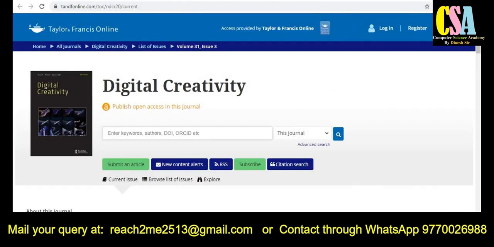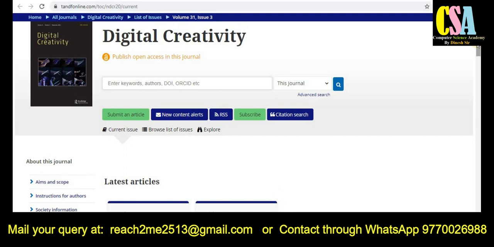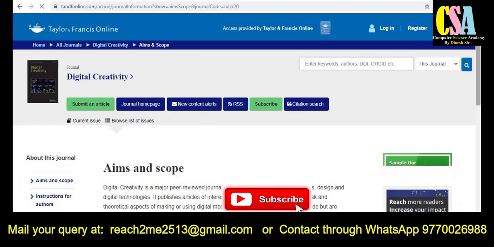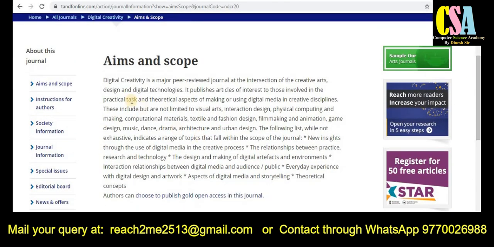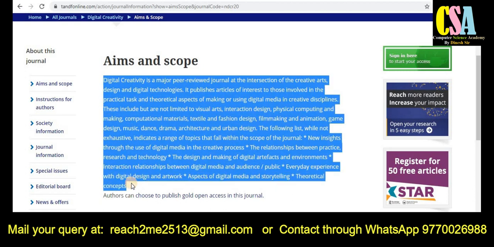The next journal from Taylor and Francis is titled Digital Creativity. If your research area comes under these topics and titles, you can submit or explore the journal very carefully. This section provides the topics and titles related to this journal, which is really helpful to publish your research paper. So just read this section very carefully. Here you will get all the detailed information about the publication title.